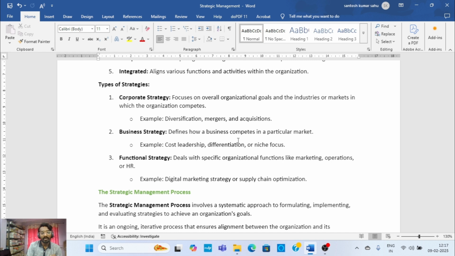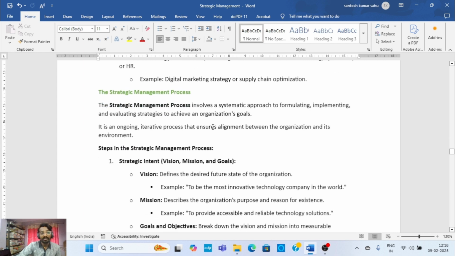Or supply chain optimization, that is how your supply chain is optimized when your product is rotated, when your product moves from the manufacturing part to the customer, how effectively it's moved. Those are all the decisions and strategies applied on the operational level. So operational level is one of the functional level strategies. So this is all about the types of strategies.